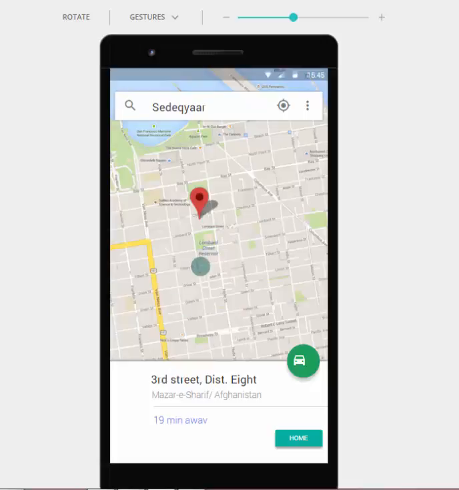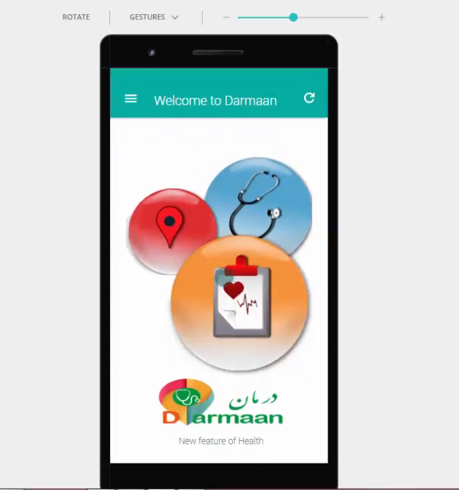For example, how much distance we have from his medical place and where it is located, and how much time we need to arrive there, which you can see like that. When we go back to home again, we enter the doctor profile section.